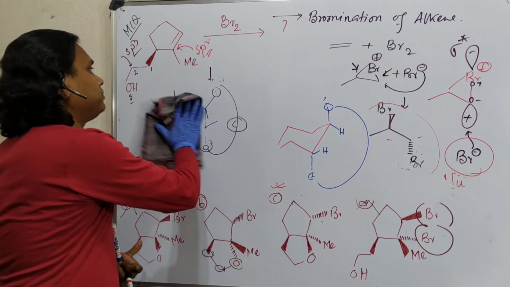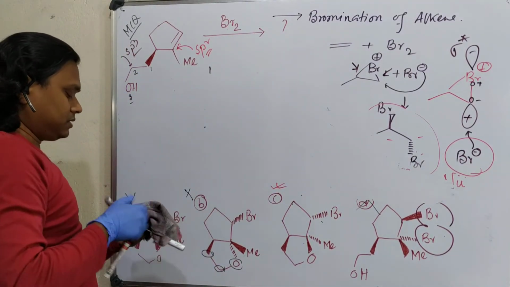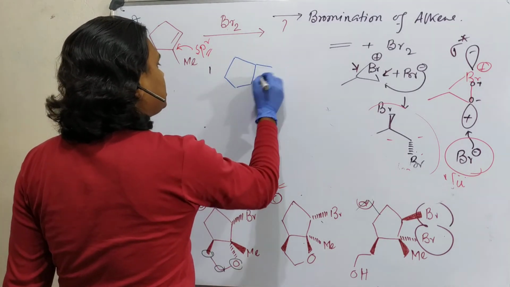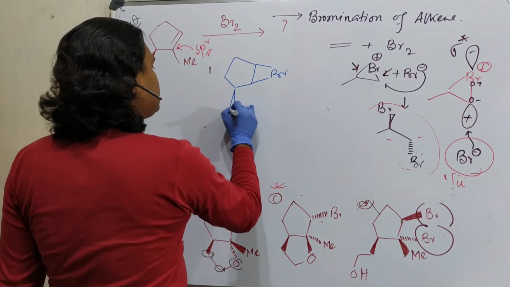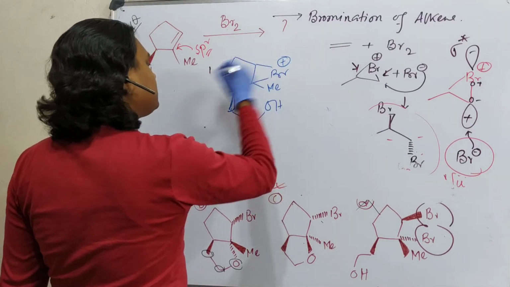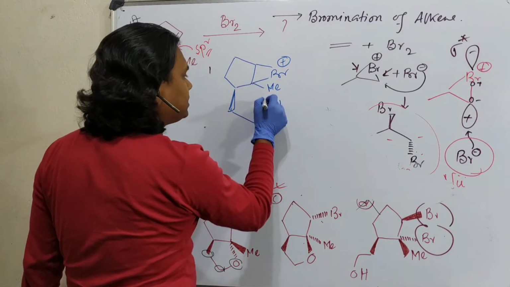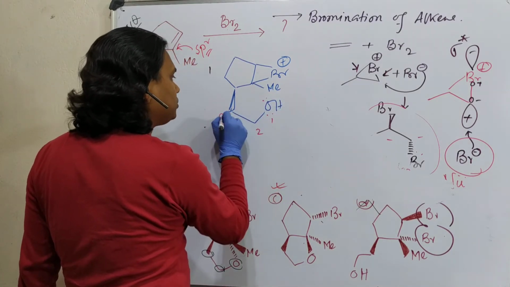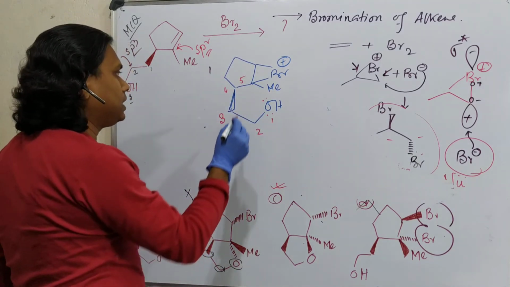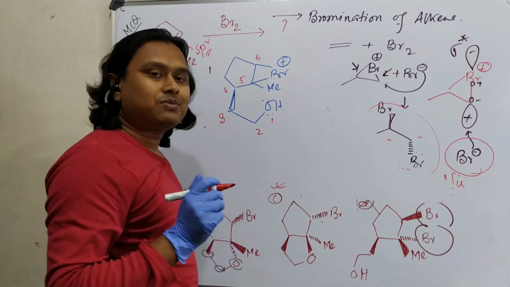Second thing, there could be another option. I have just told you 5 member. Is 6 member ring formation really possible? What do I mean? Just draw the canonical form again, this bridge bromonium ion. This is bromine. What I described some time before, that it will attack here, this OH, because 1, 2, 3, 4, 5. And student, please be careful, do the numbering part, it is very helpful. 6. If it attacks, 6 member ring formation is actually not that much favored.